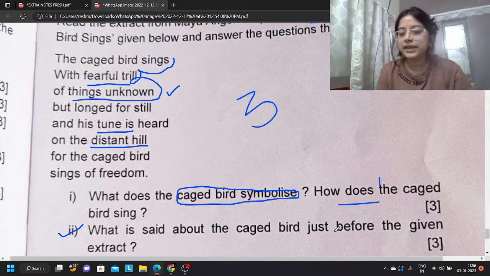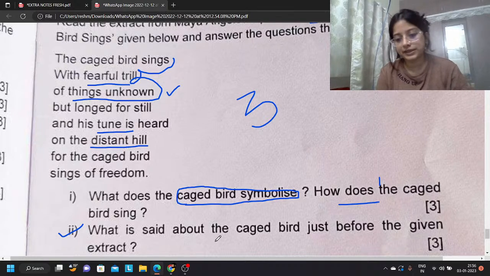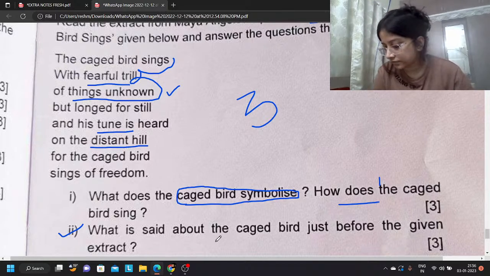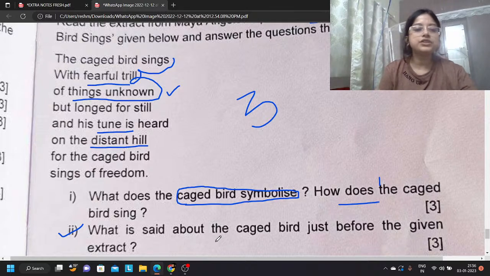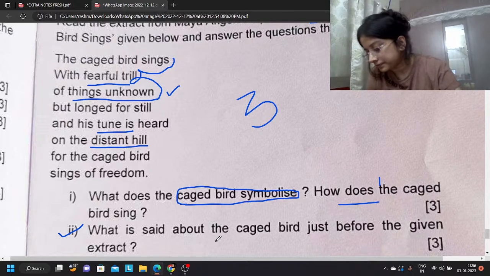What is said about the caged bird just before the given extract? So before this extract, what do we have? The second stanza: but a bird that stalks down his narrow cage can seldom see through his bars of rage. His wings are clipped and feet are tied, so he opens his throat to sing. So it is 3 marks, we will have to write 3 points.